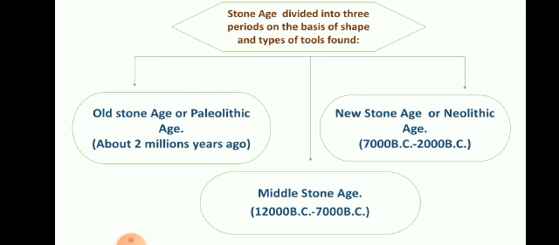Now, let us see this tree diagram. Stone Age, Old Stone Age, which is called the Paleolithic Age. It is about 2 million years ago from now. From today's age, it is 2 million years ago.